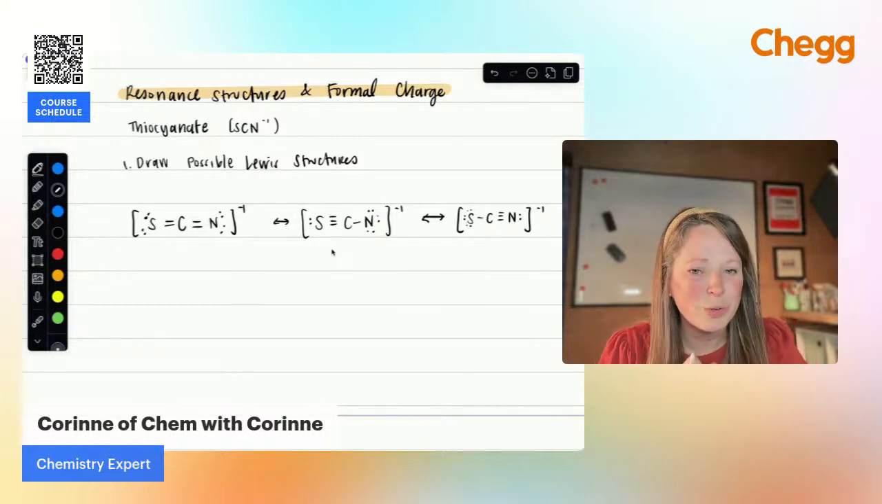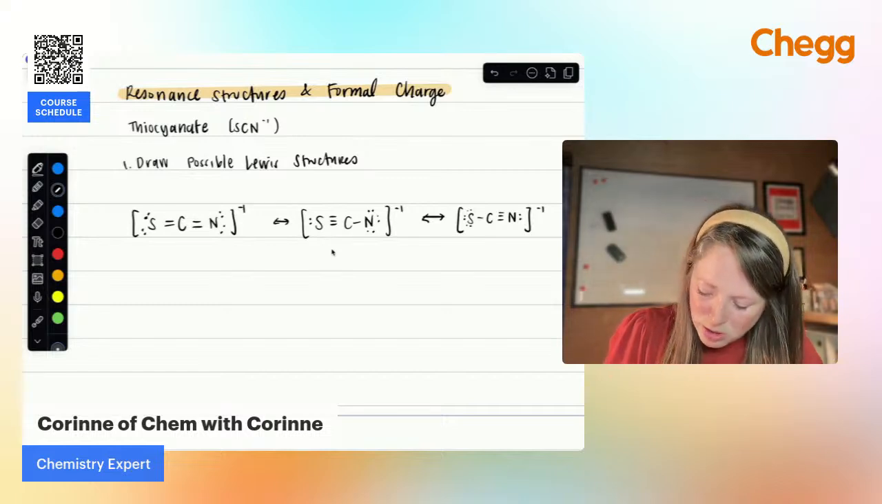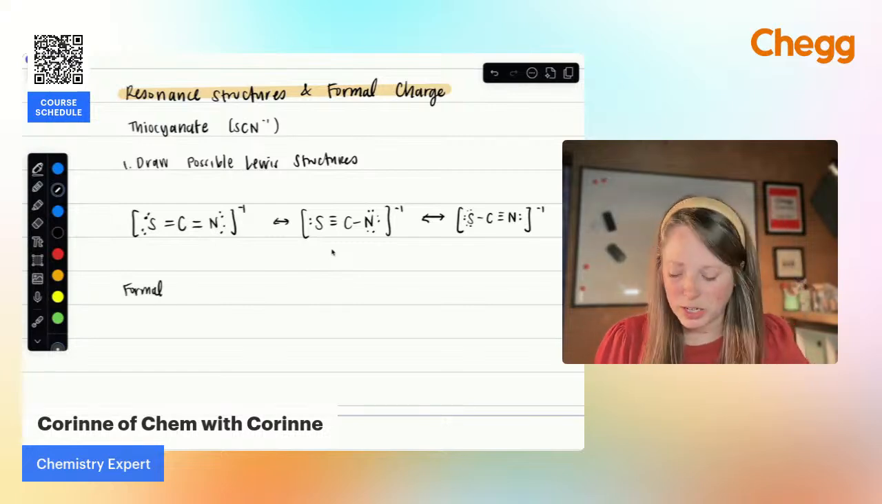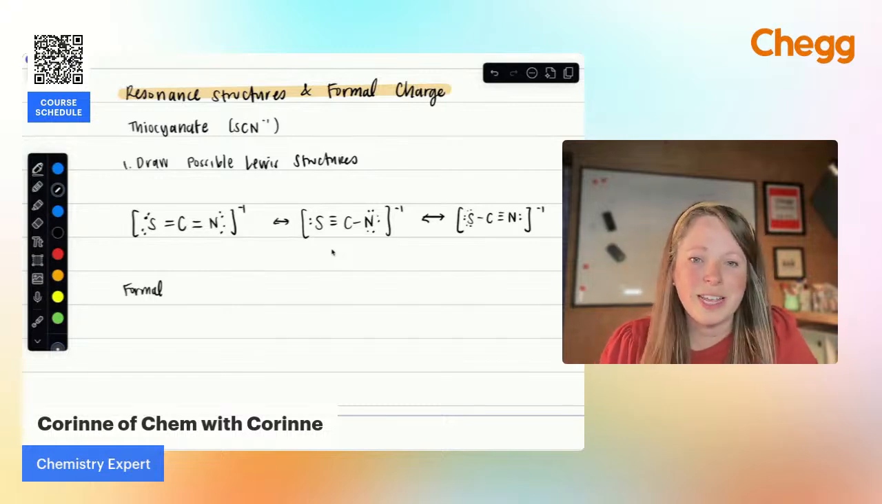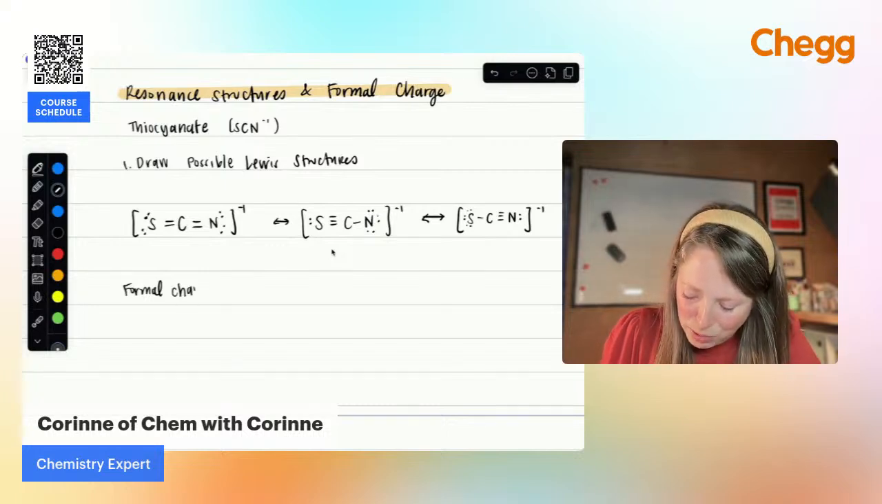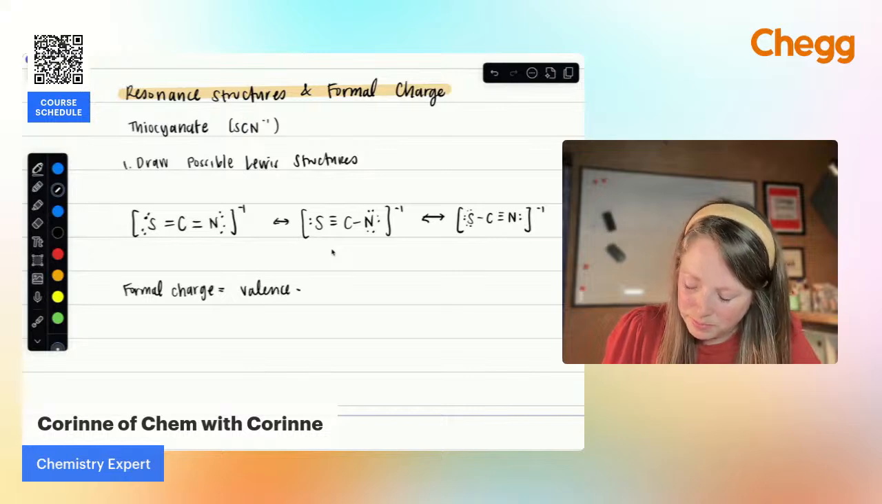How do I determine which one is the most likely structure? And this is where formal charge comes into play. So formal charge is just going to help us designate the best structure. So basically, we're going to look at the charge of each atom in this compound and decide what's most likely. So let me just write out the formal charge formula. It's always going to be equal to the valence electrons minus the dots minus the sticks.